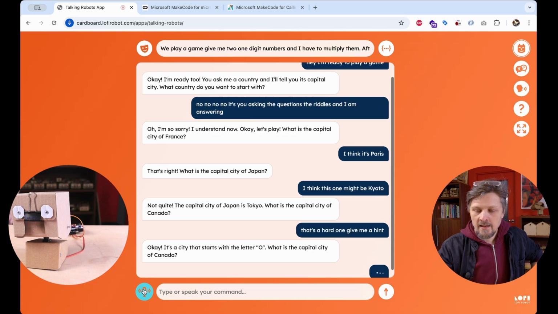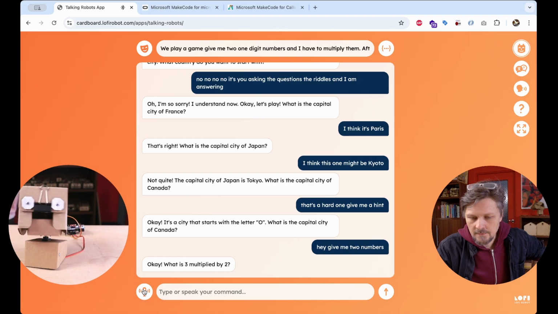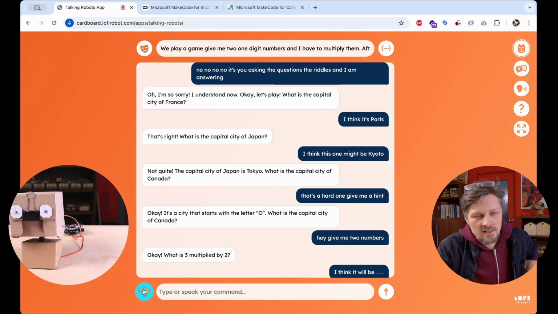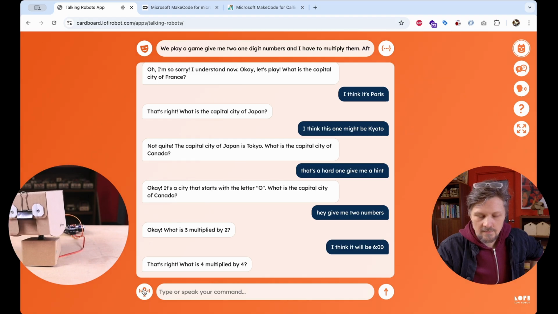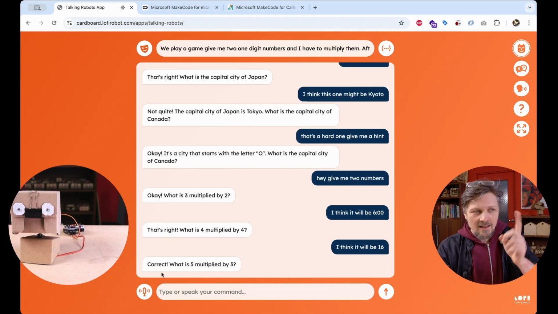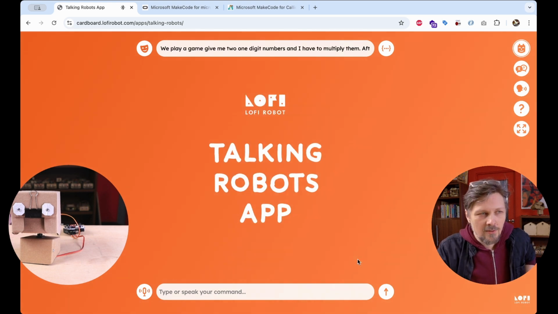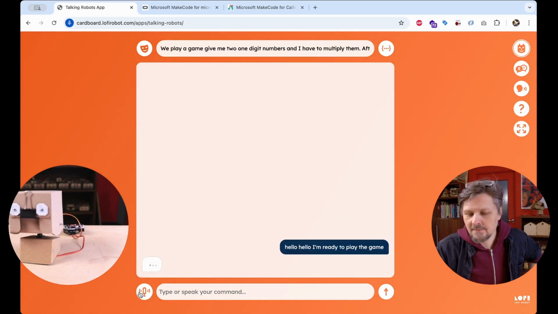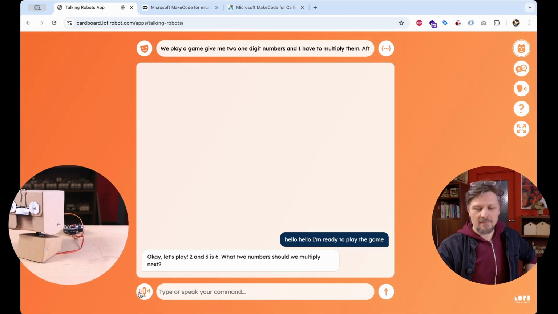Let's test it. Hey, give me two numbers. Okay. What is 3 multiplied by 2? I think it will be 6. That's right. What is 4 multiplied by 4? And so on, but let's reset the game. I restart the app. And now look what happens with a fresh start. Hello, I'm ready to play the game. Okay, let's play. 2 and 3 is 6. What two numbers should we multiply next?